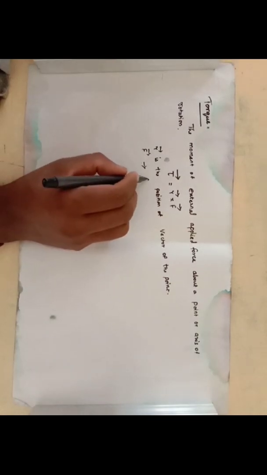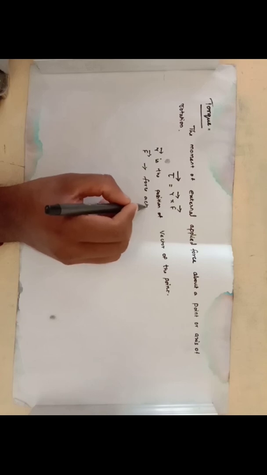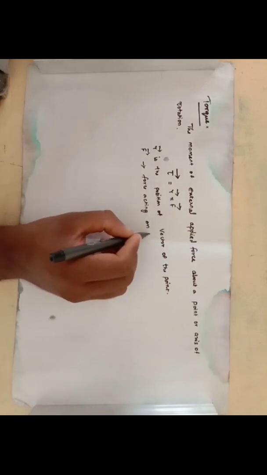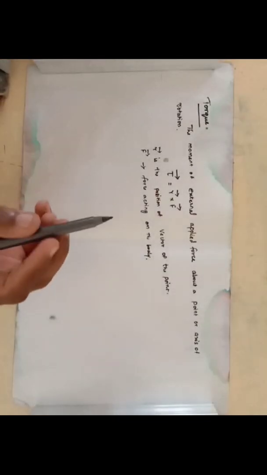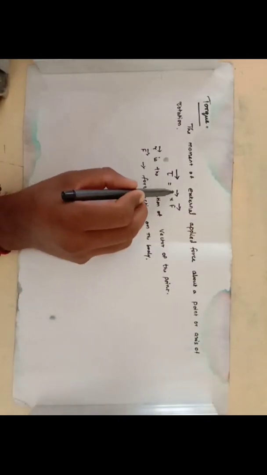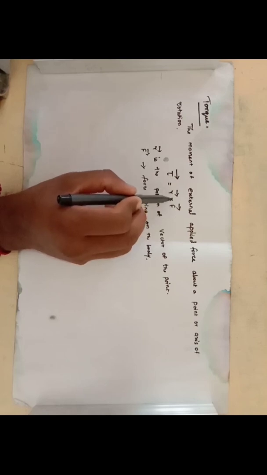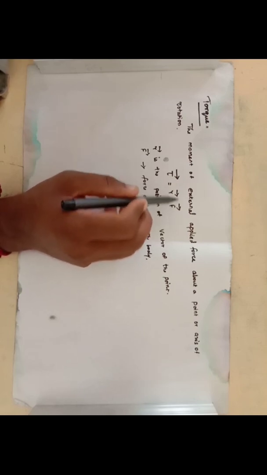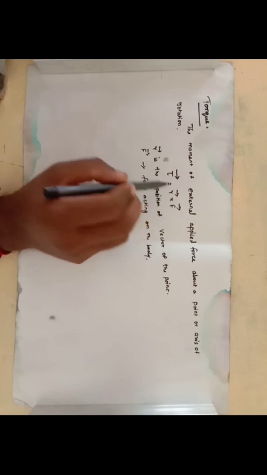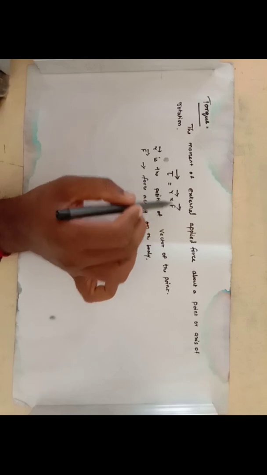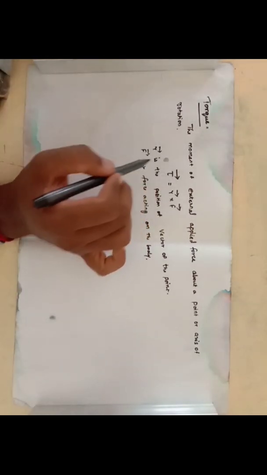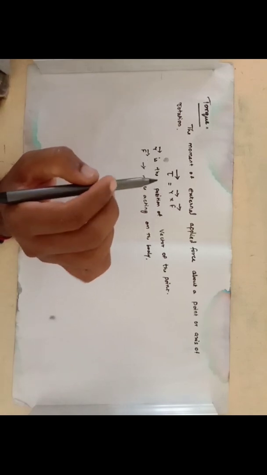You know that f vector is the force acting on the body. The product of the vectors r vector and f vector is called the vector product or cross product, and it gives the value tau vector. Tau vector is also a vector quantity.